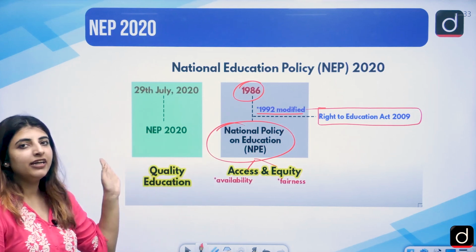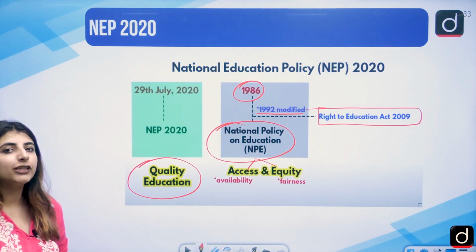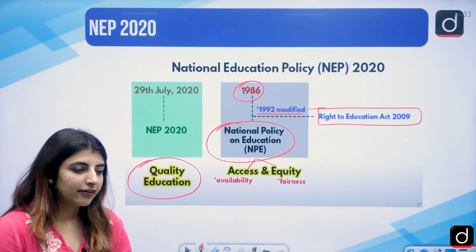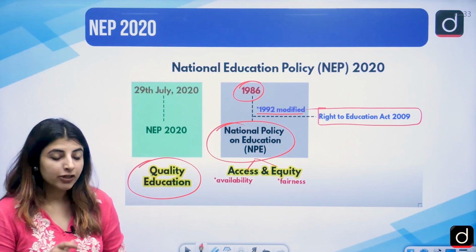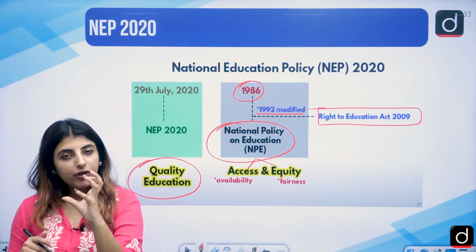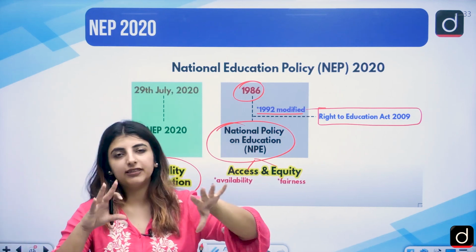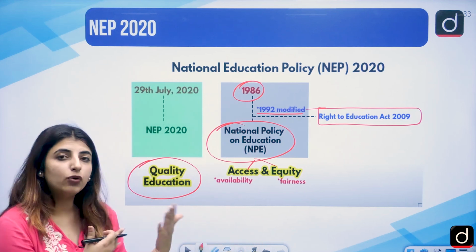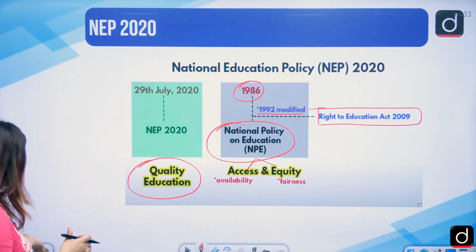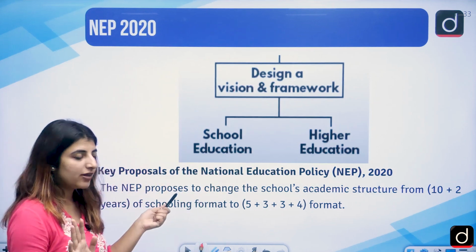But NEP 2020 introduced a concept with the motto of quality education, that regardless of anything, students should have access to education which is of good quality, correct? So that there is no rigidity, there is enough flexibility to move back and forth between the courses. So school education, higher education, different spheres are there.